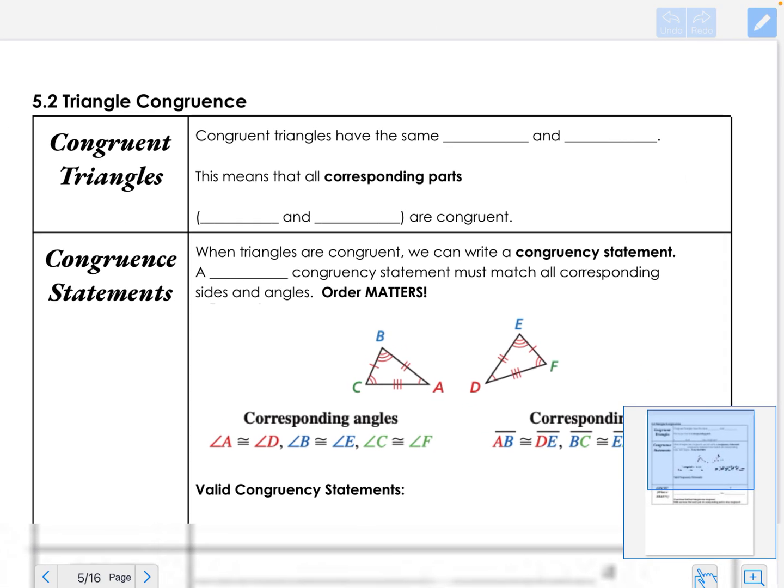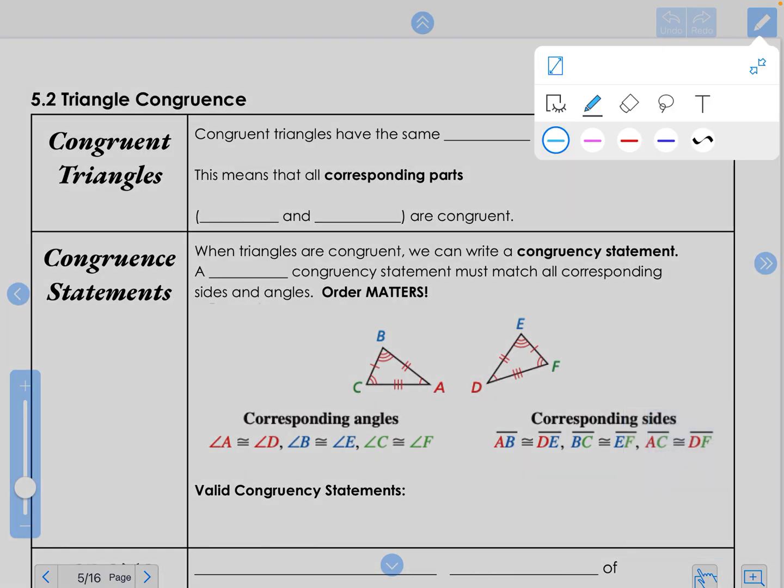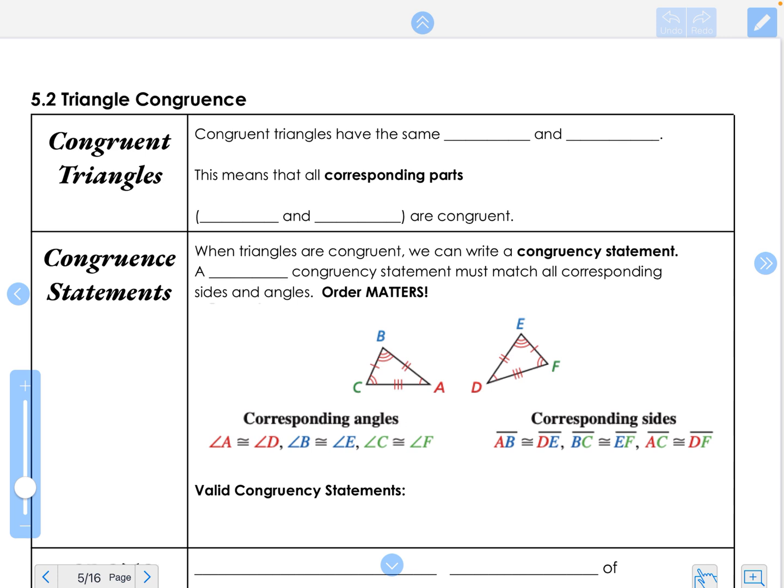5.2, Triangle Congruence. Congruent triangles have the same size and shape. Now, any congruent figure has the same size and shape, and we know that. So this means all corresponding parts are congruent. What are the corresponding parts?